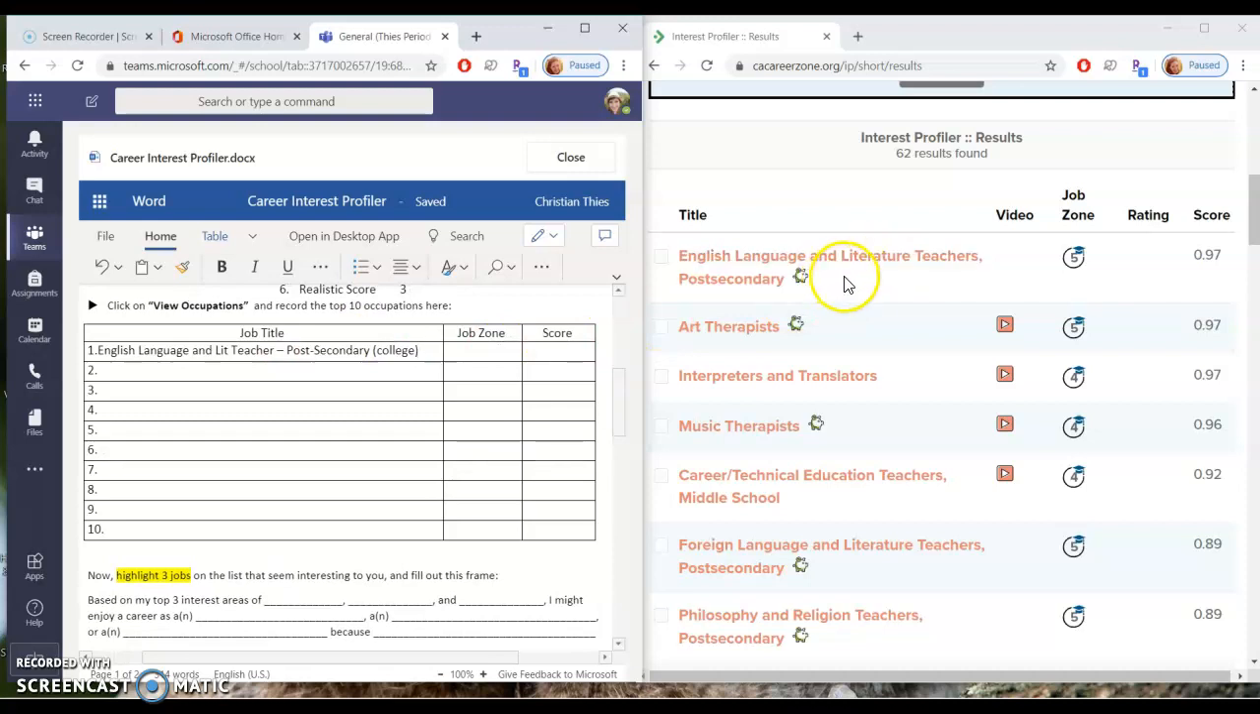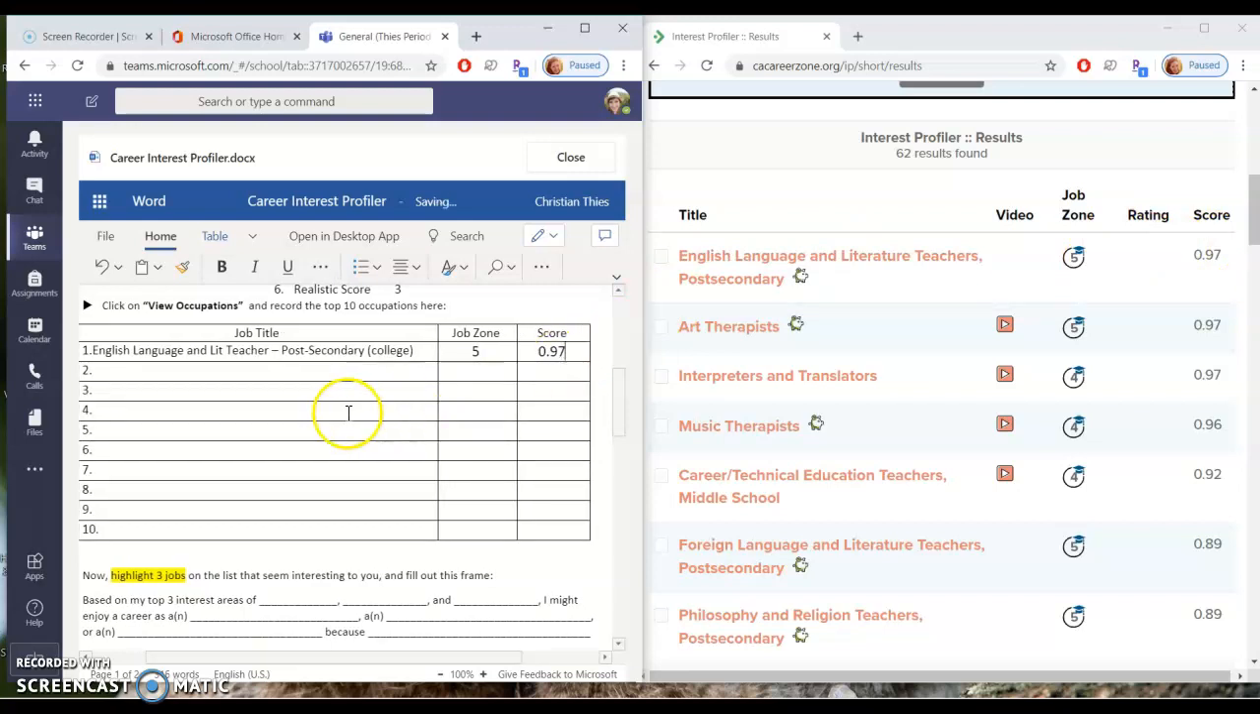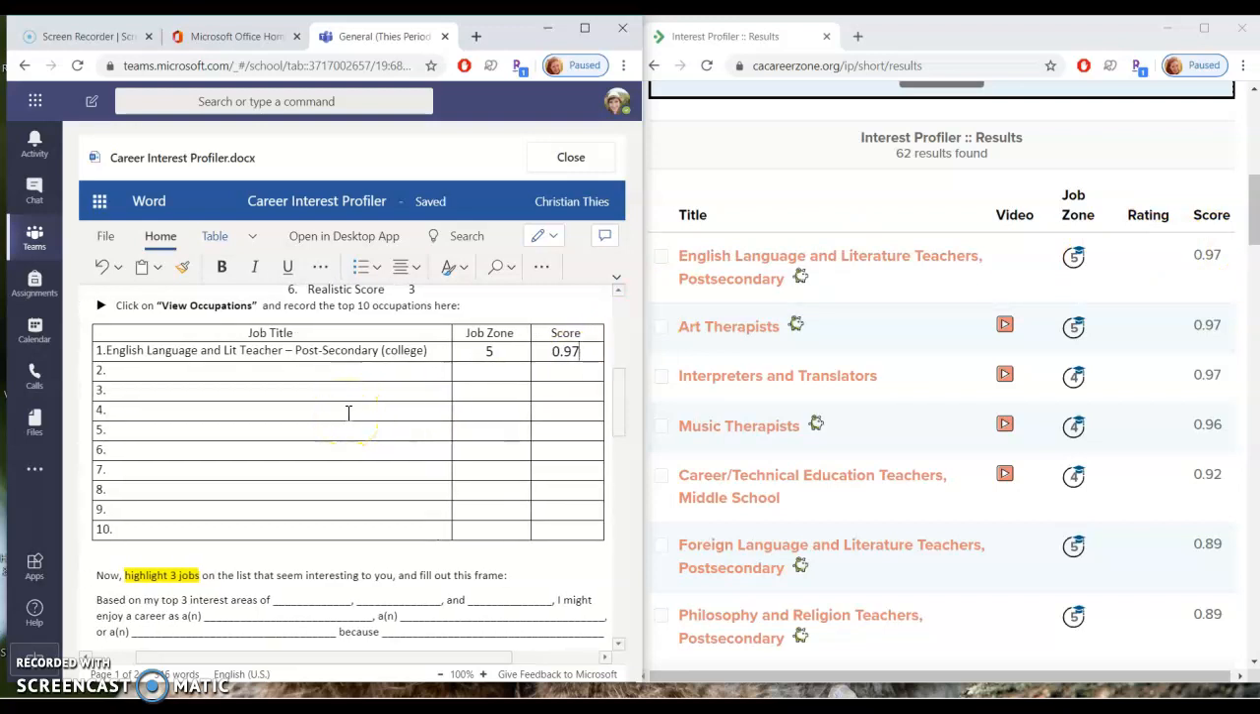So they're telling me that I should go and teach English language and literature at the college level. Now, job zone, to get that, you would have to have graduate school. So that could be a master's degree or a PhD or a law degree or even a medical degree. Now, the score I got was 0.97, which means that's like an extremely good match for me.